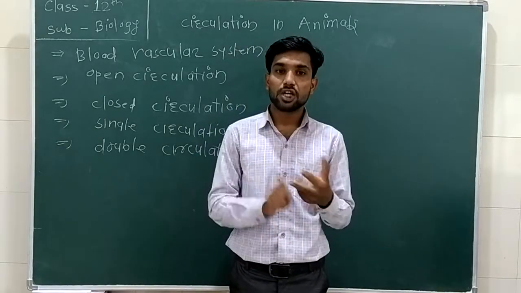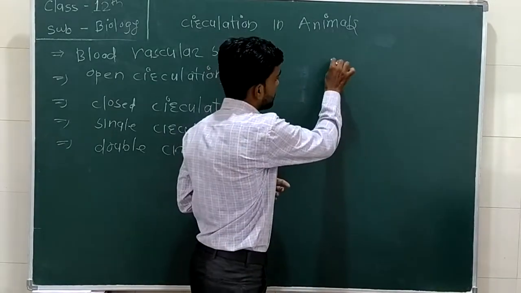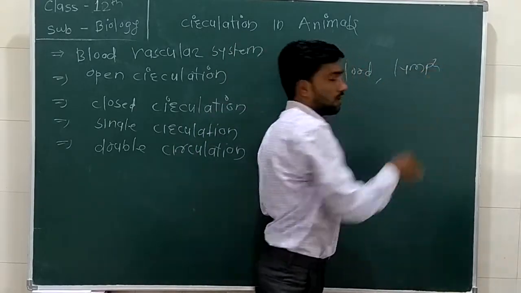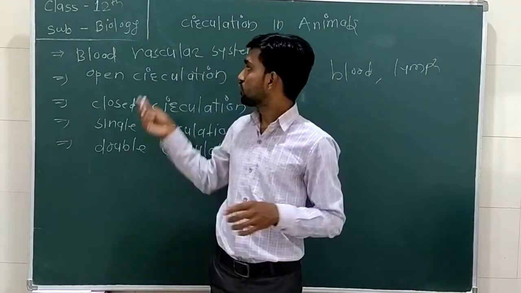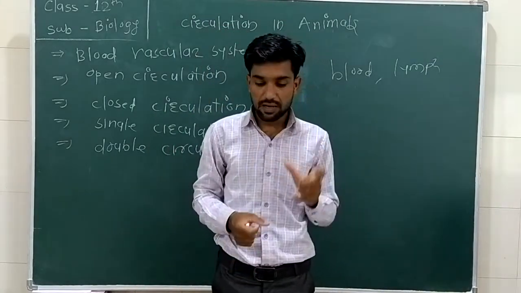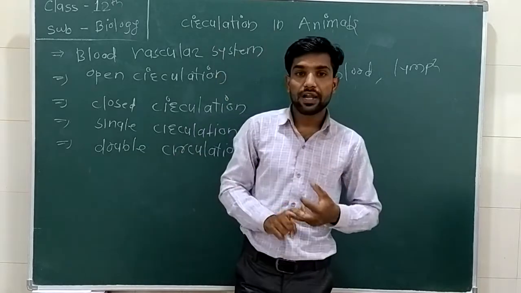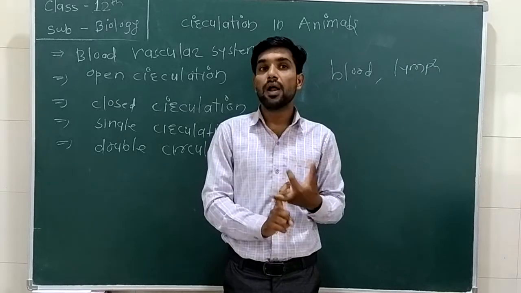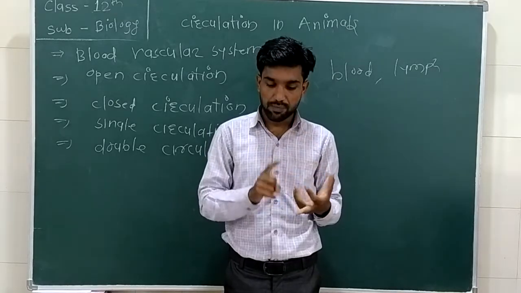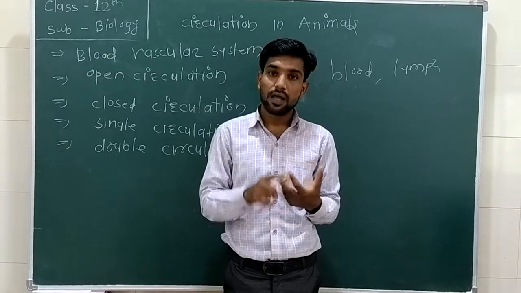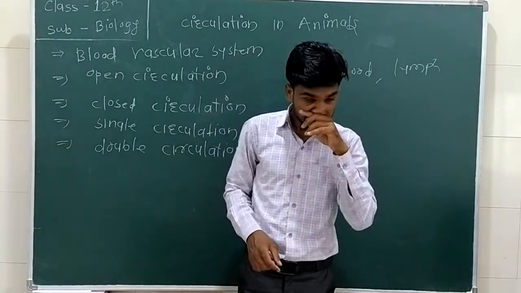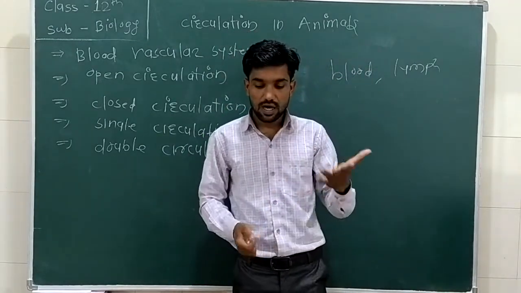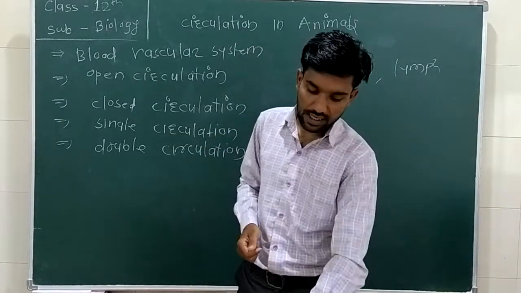In higher animals, the circulation consists of two main systems, with two fluids, that is blood and lymph. So, the blood vascular system. Higher animals like Annelida and Chordata have a special system, in which blood is pumped by the heart and given to the tissue. There are two ways: one is open circulation, another is closed circulation. So let's start with open circulation.